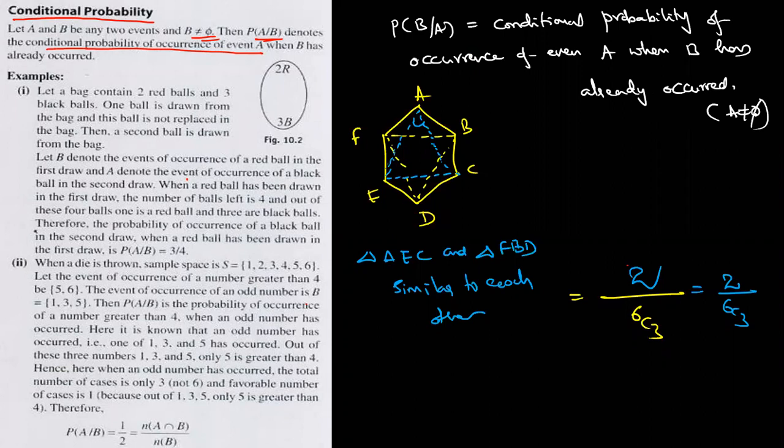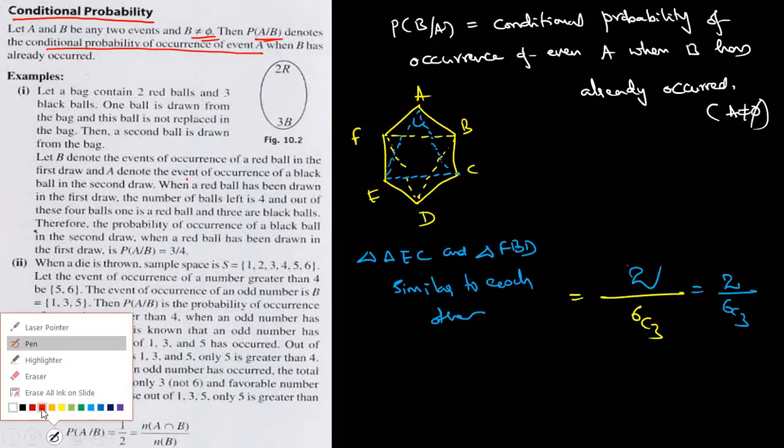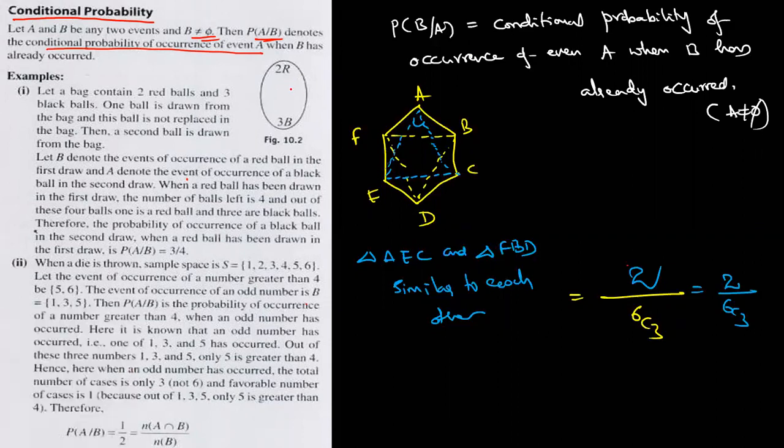Depending on the definition, let us see the conditional probability definition. Come to the point. Dear students, here I'm taking one example. In your bag, there are 2 red balls and 3 black balls. Totally there are 5 balls. See carefully. This is the last concept for this class. Don't go anywhere.